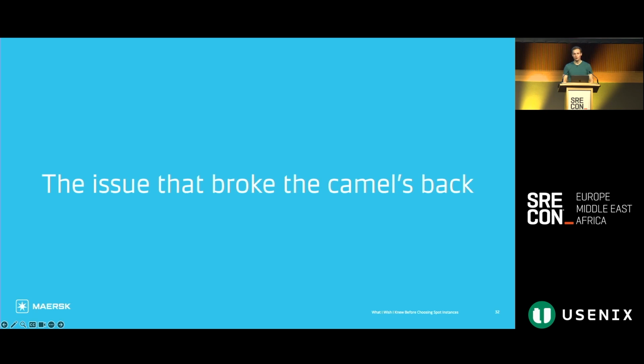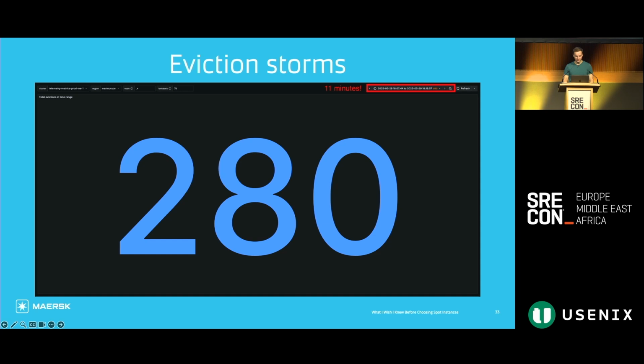Now our system no longer runs exclusively on spot instances. We do still have some workloads that can tolerate it, but most workloads have moved away from spot instances. And I'll show you why. Starting in late May of 2025, we started seeing what we came to refer to as eviction storms in our clusters. These storms evicted a large percentage of a cluster's nodes in a short amount of time, and their intensity varied, but it was typically always enough to cause disruption to our platform.